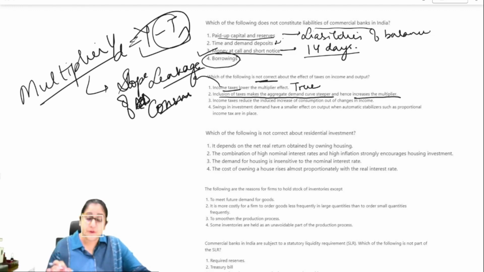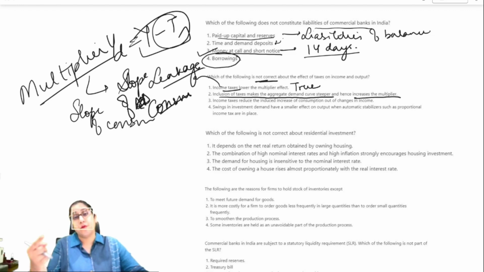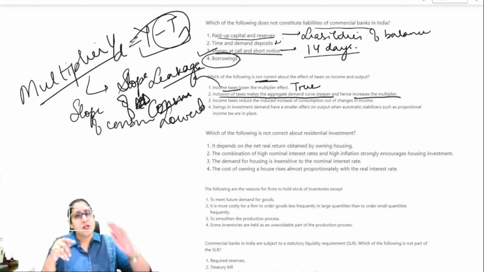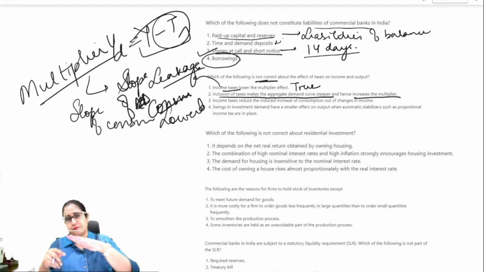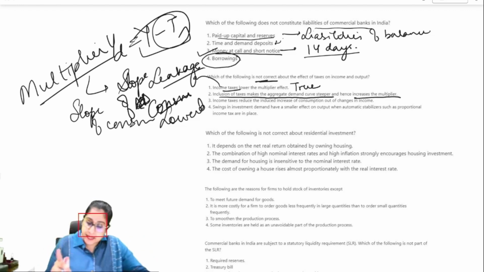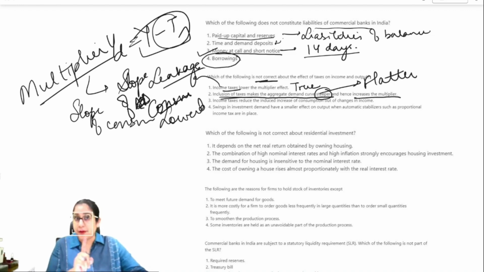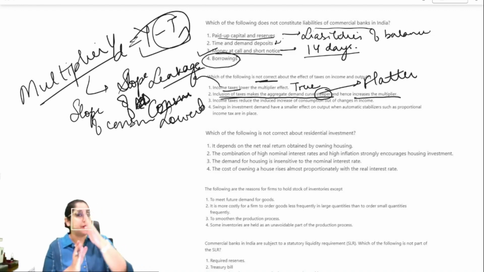If you are lowering the multiplier, the slope of the consumption function, which ultimately determines your aggregate demand, is also lowered. Just think logically, if a slope is lowered, it is becoming flatter. So the correct statement would have been that the inclusion of taxes makes the aggregate demand curve flatter and not steeper.